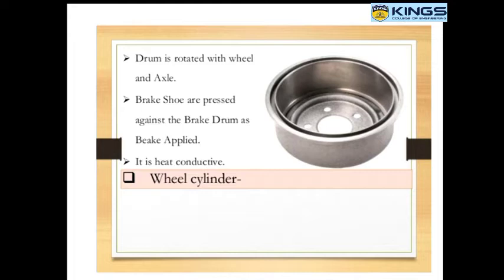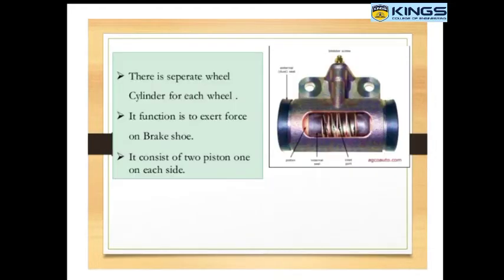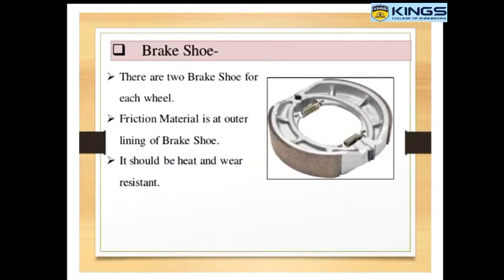Then wheel cylinder. The wheel cylinder consists of two pistons working in opposite directions. The function is to exert the force on the brake shoe. Then brake shoe. There are two brake shoes for each wheel. The friction material is at the outer lining of the brake shoe. It should be heat and wear resistant.